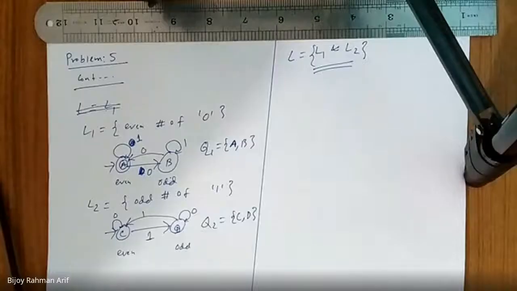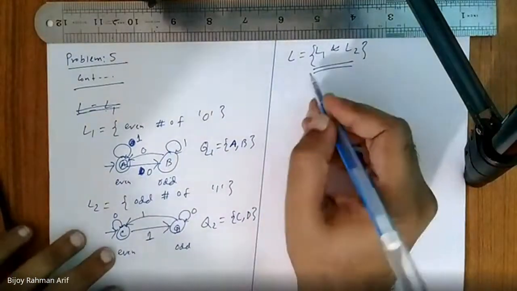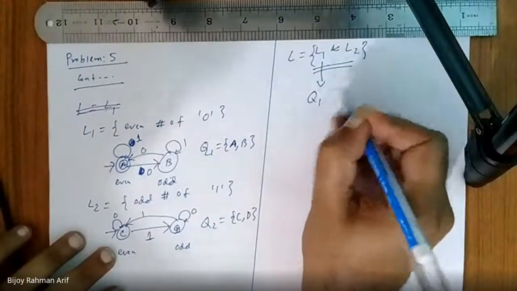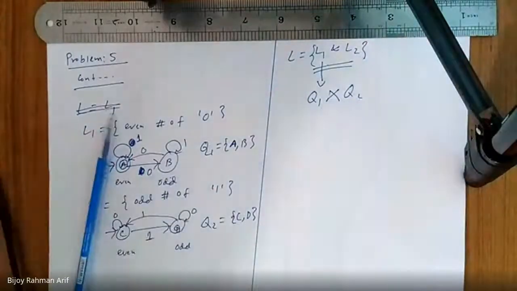How can I solve this one? Finding an intersection. How many states should there be? L1 has Q1 states, L2 has Q2. Both must be present, so it is nothing but the cross product. Am I right? Yes, sir.